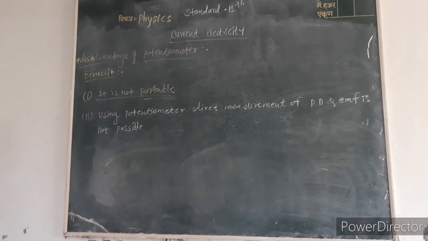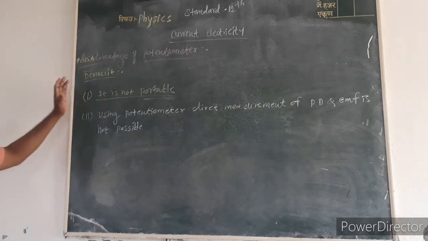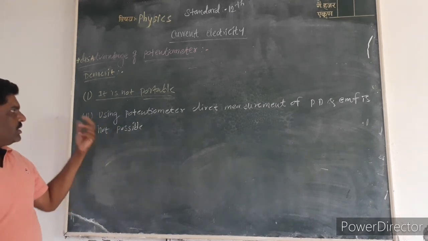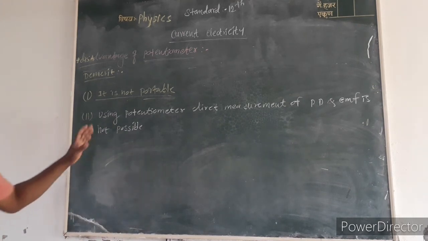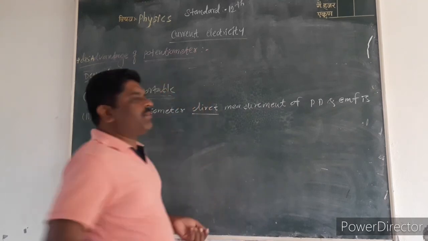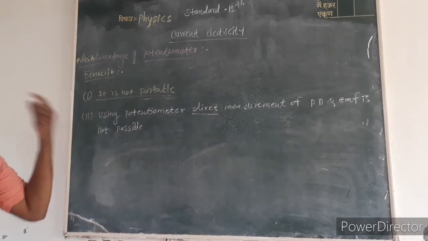These are the two demerits. It is not portable; the size of the potentiometer is very large compared to a voltmeter. The second disadvantage is that direct measurement is impossible.